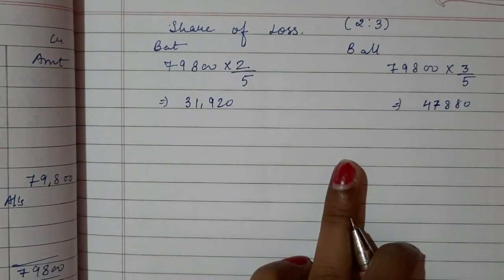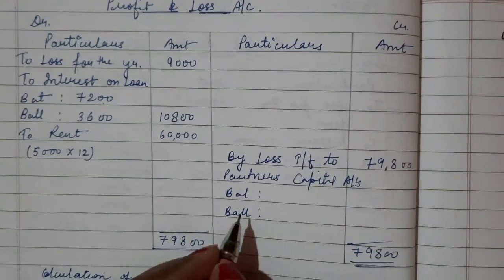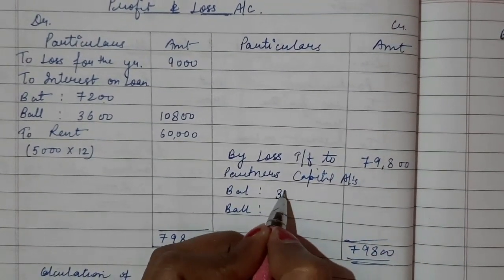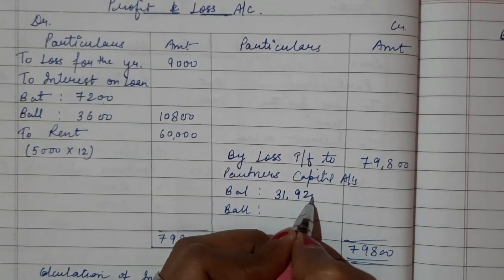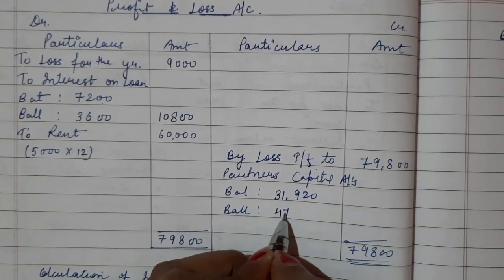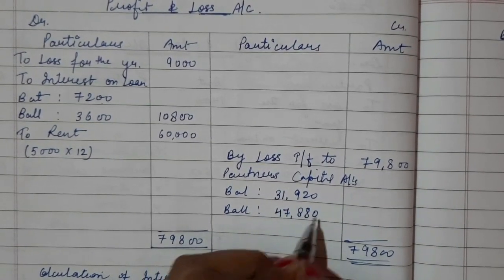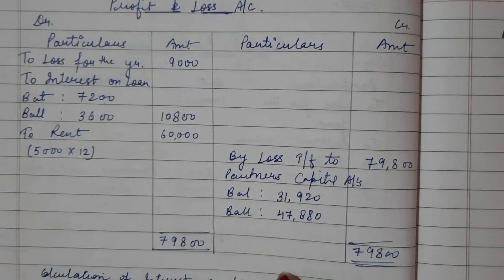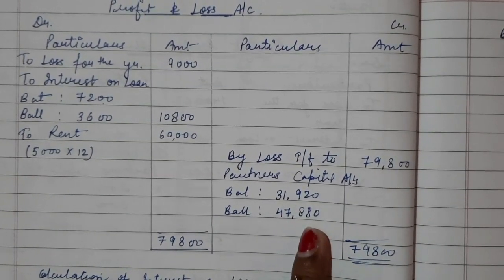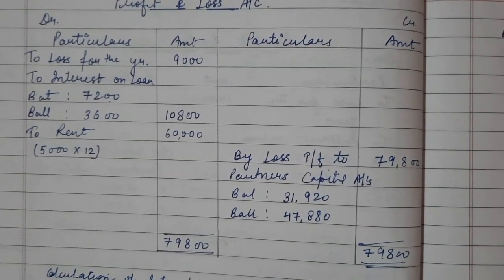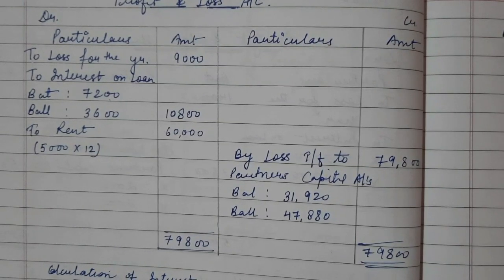Okay, so this was your question number 9, and I will write here the 31,920 and 47,880. So I have distributed this loss between bat and ball. Yeah, I think this question was clear to all.